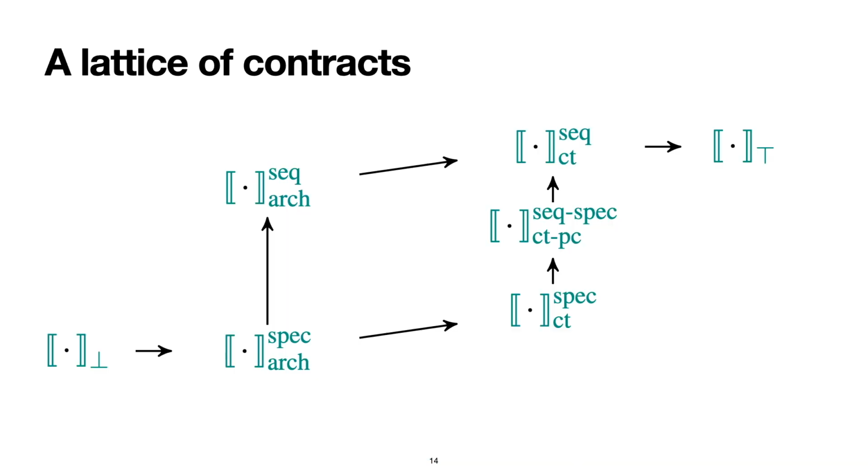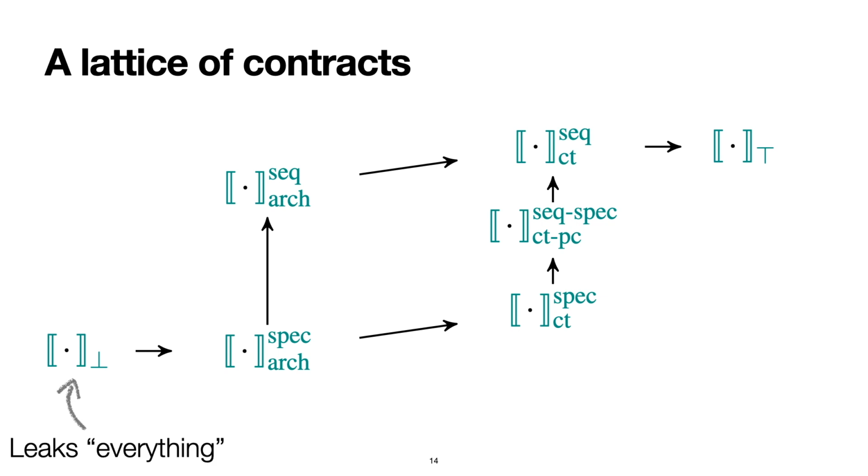By combining all these models, we can get several different contracts, which are depicted here. In our framework, contracts can be compared in terms of the security guarantees they offer to software. Intuitively, a contract is stronger than another if it guarantees to leak less information to a side channel adversary. Therefore, all contracts can be arranged in a lattice. Here we have an arrow from a contract C to a contract C prime if C prime is stronger than C. Therefore, this picture illustrates the relation between secure speculation contracts.